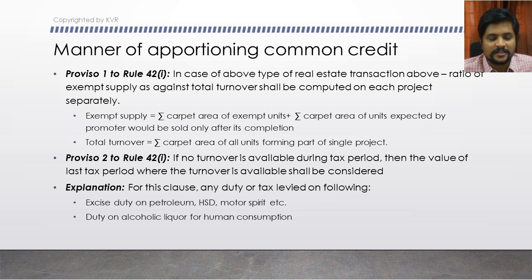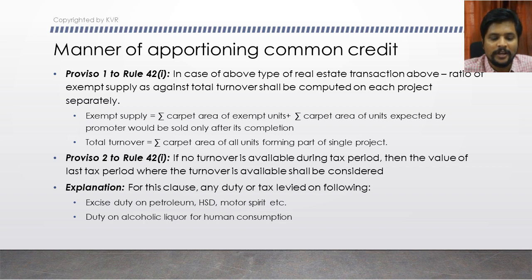Then there is another explanation under this clause, which is nothing but any duty or tax levied on the following amounts. The duties or taxes that are levied on the following amounts will not be included within this turnover. What is that?